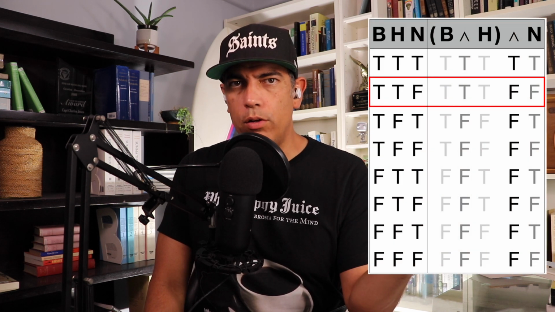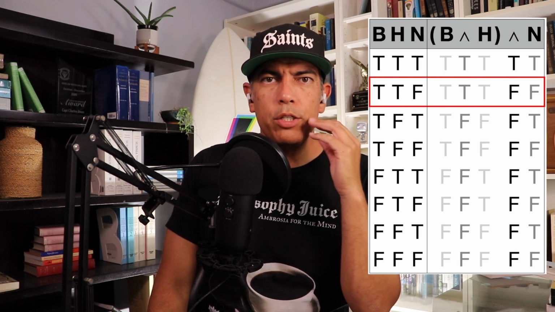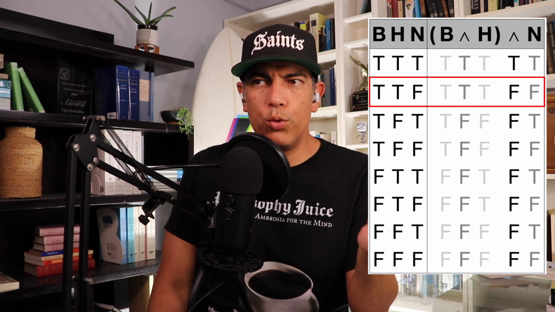And if that's the case, what we can do then is treat it like a complex proposition here and say, yeah, the B and H part is right, but the N part is false. It's not true that brown people are rarely honest. So that's one strategy that we can do, and we're treating the but as a conjunction here. It's a little more complicated than we would have thought at first, and that's not so big of a deal.